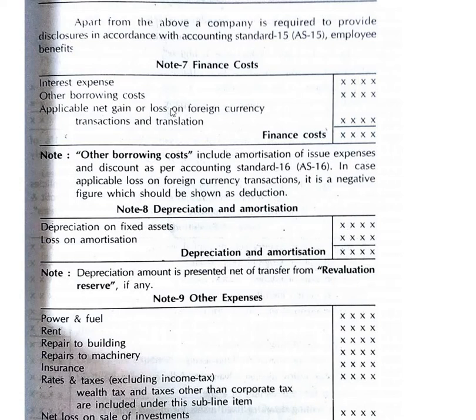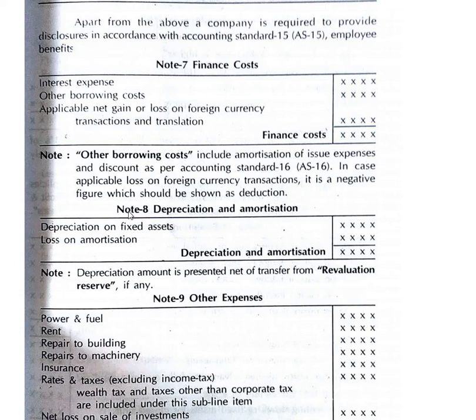That cost is known as other borrowing cost, right? Then applicable net gain or losses on foreign currencies. While exchanging currencies, certain costs are involved, and processing charges are also involved, known as finance cost. All this will come under the expenses part, therefore finance cost.